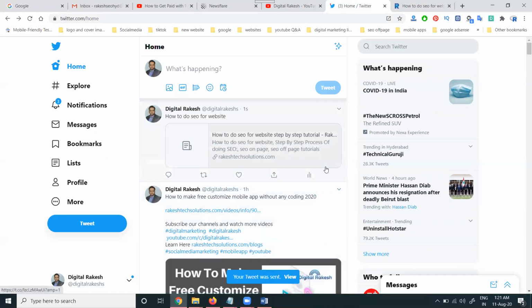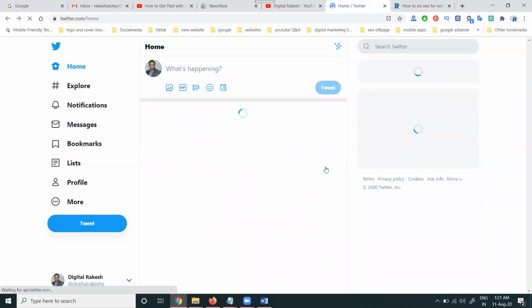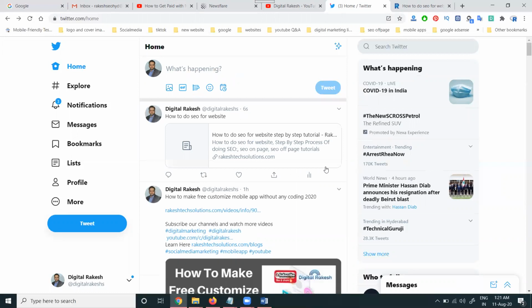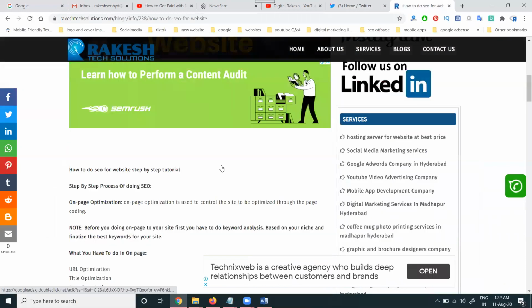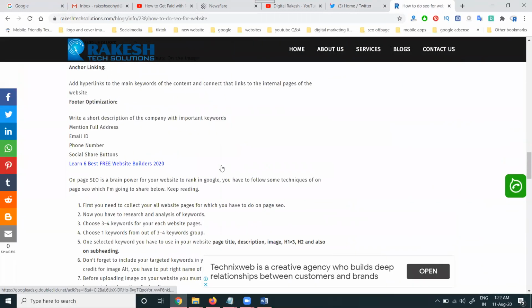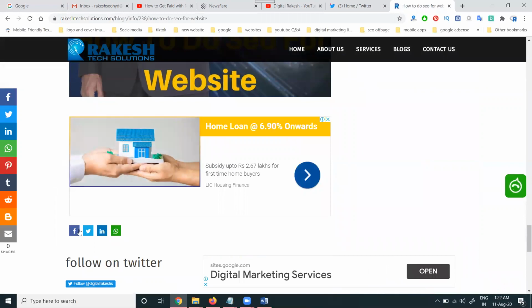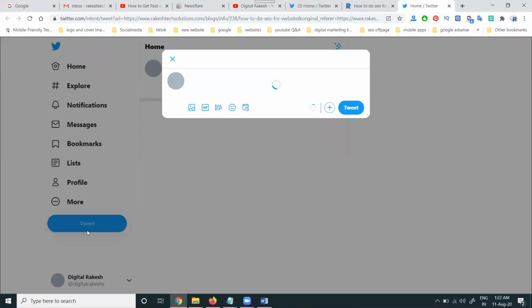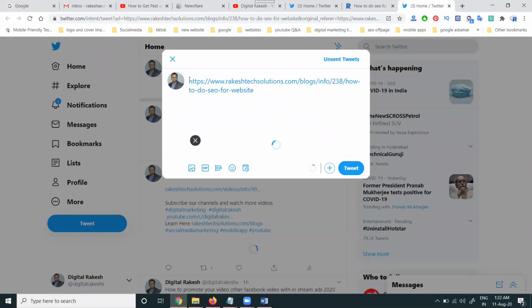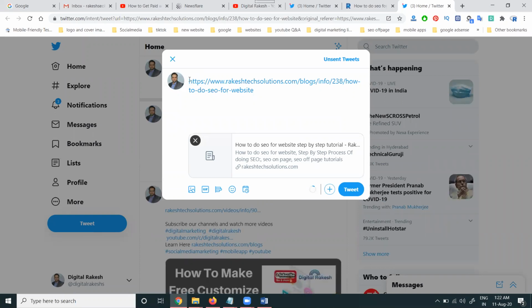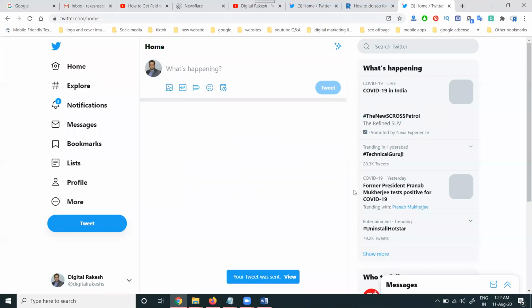How to tweet: now the tweet will be done. Now we can go and refresh. There is no need to share any link through the backend part. And one more option, if you are sharing through your website, a very simple option is given: you can write a 3-line code that will share the complete large image option. Now I'm clicking for tweet.